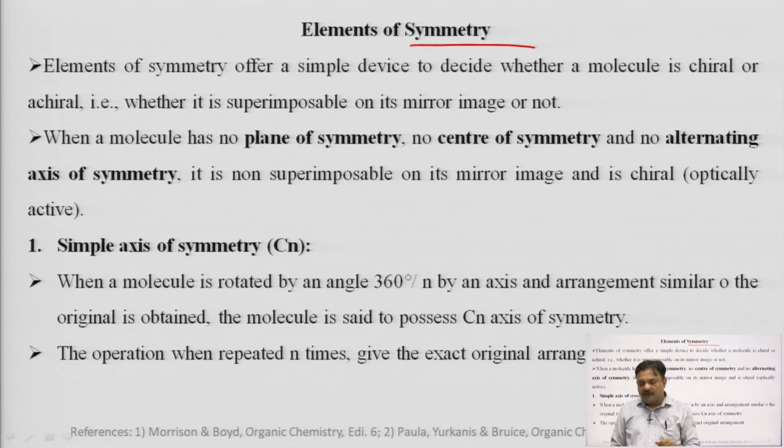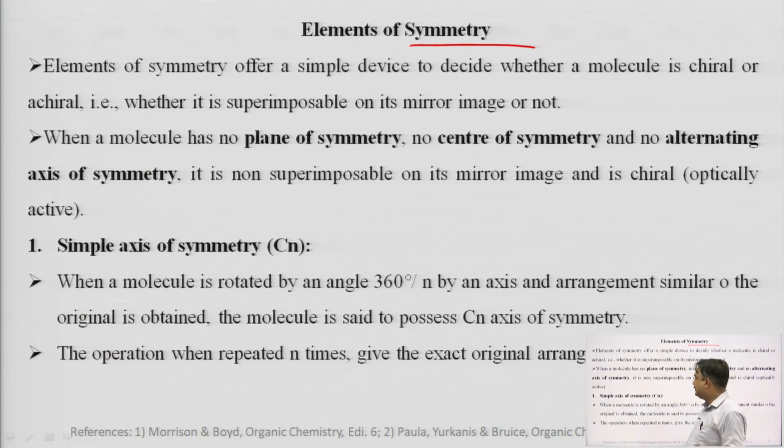So, it is a very important tool to decide whether a molecule is chiral or optically active or optically inactive. Elements of symmetry include axis of symmetry, center of symmetry and the plane of symmetry. We will discuss one by one.